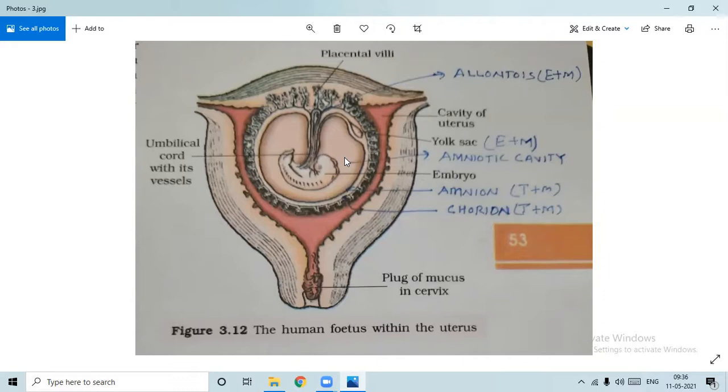Now this amnion is in the form of a bag-like structure around the fetus, and this is filled with a fluid that is known as amniotic fluid. So this fetus is dipped in this fluid. This fluid is acting as a shock absorbent. It's giving protection to the fetus. It also has fetal cells in it, and that is why if the analysis of that is done, then we come to know about the sex of the child too.